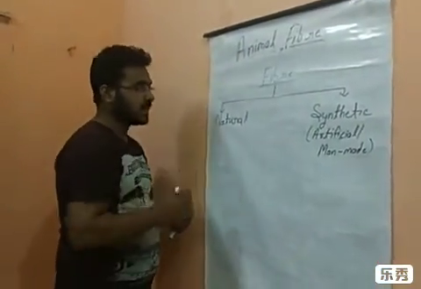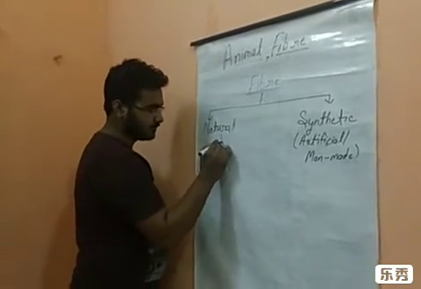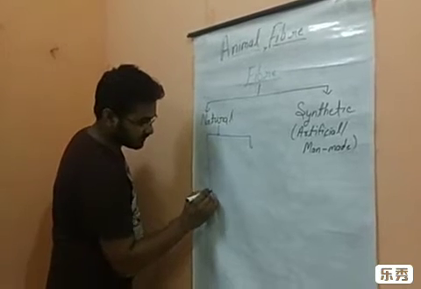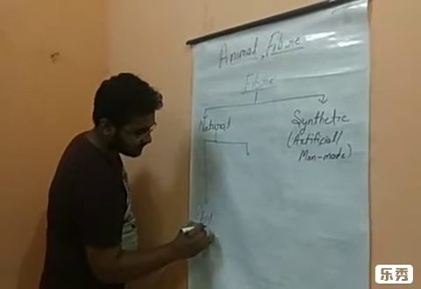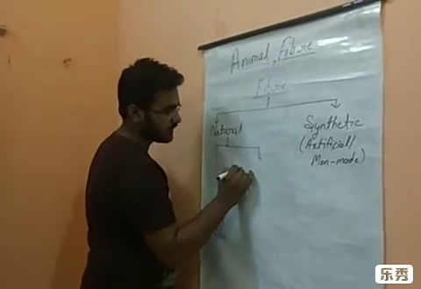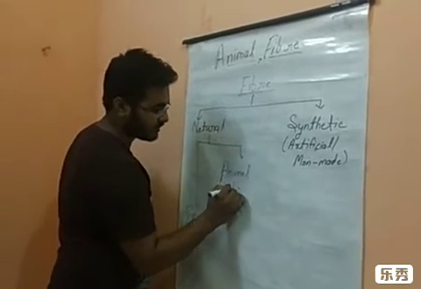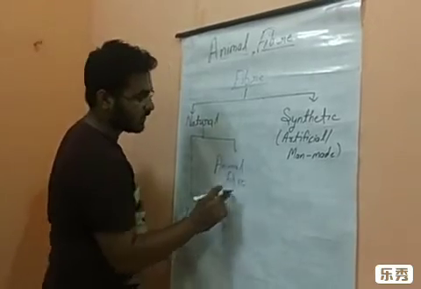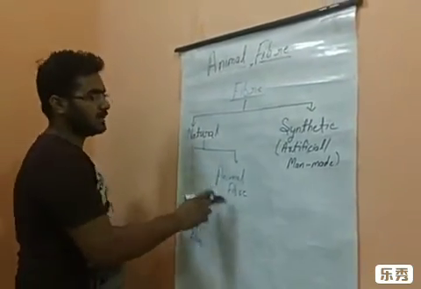Okay. Now this natural fiber is again categorized into two categories. First one is plant fiber, and second one is animal fiber. Now here you can see that this is our topic. This one we have to study in this chapter, and that is animal fiber.